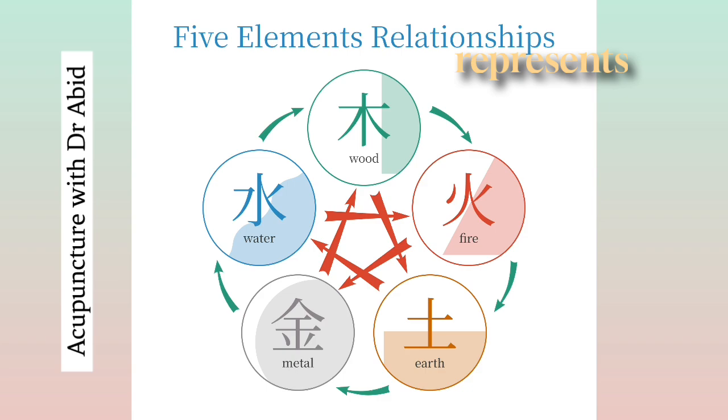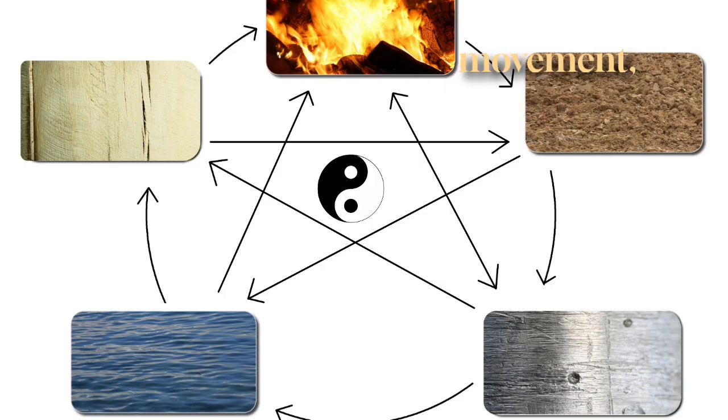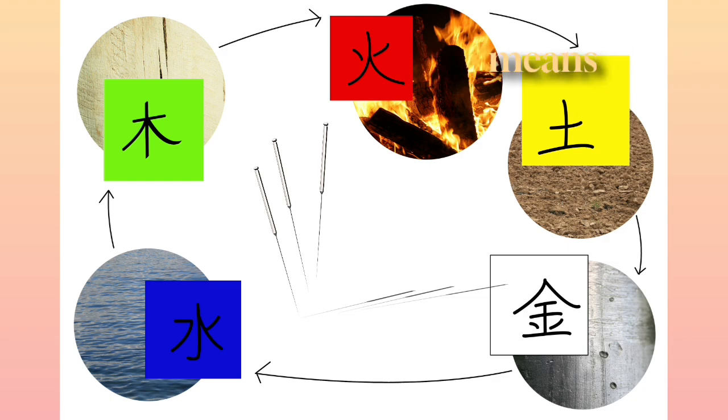Wood represents expansive outward movement in all directions. Metal represents contractive inward movement. Water represents downward movement. Fire represents upward movement, and earth represents neutrality or stability. The very term "xing", translated as element, means movement. Thus, the five elements always represented five types of movements rather than fundamental substances.